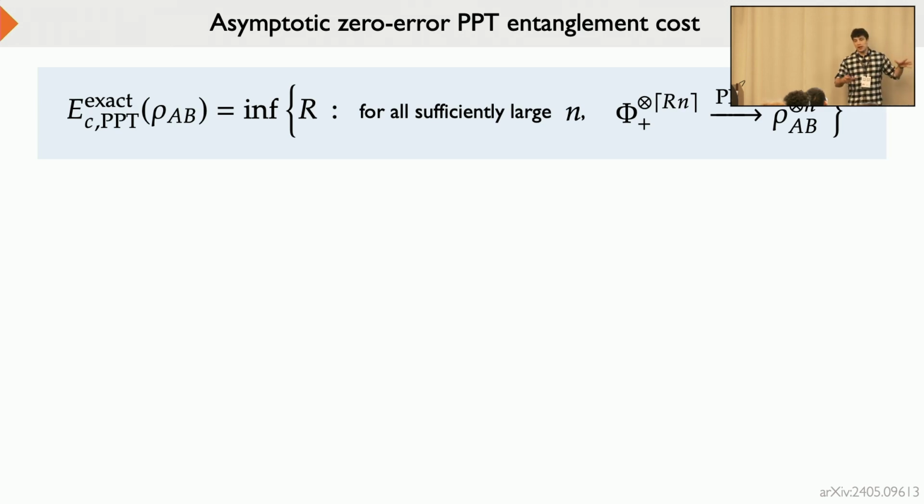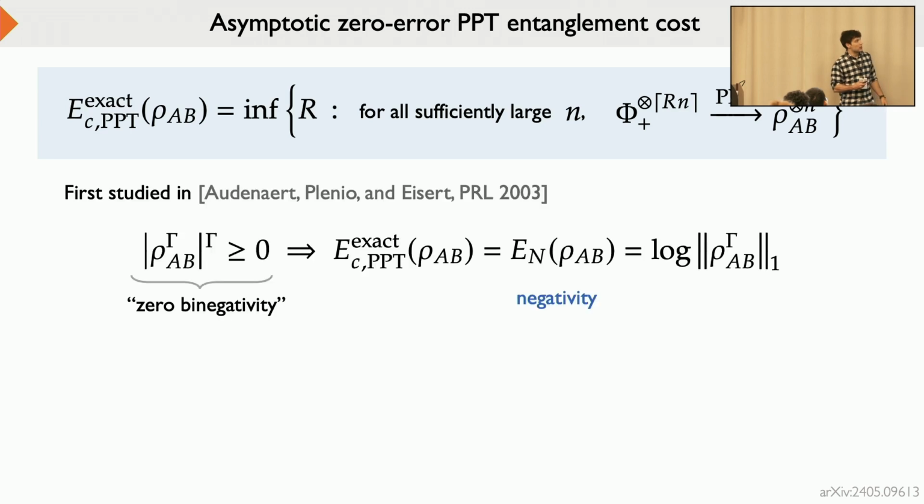This may look like a mildly arbitrary and simplified choice because we relaxed our setting and considered PPT operations, but this has a long history in quantum information. It was first studied in the work of Audenaert, Plenio, and Eisert, where they showed that this quantity, even though it's asymptotic and difficult-looking, can actually be computed for a certain class of states. This class of states are states with zero binegativity.